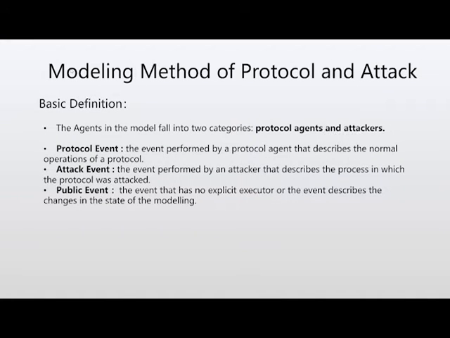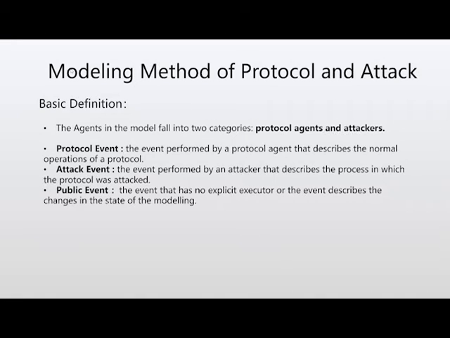Here's a formal introduction to our work, starting with some basic definitions. Because our work is to model the behavior of the protocol and the attack together, we need to define the agents in the model. Protocol agents represent honest agents, and attackers include renegade agents and the third attack party. We then classify the events in the model according to their handlers.